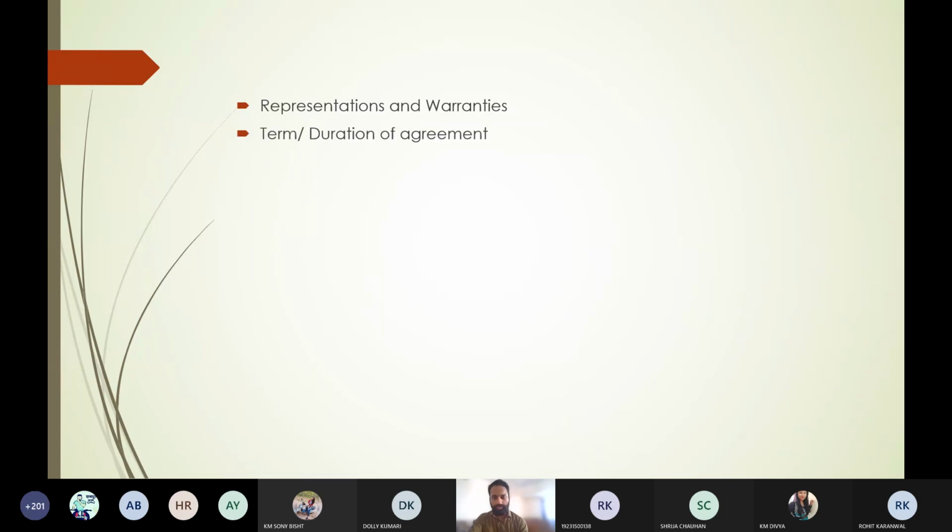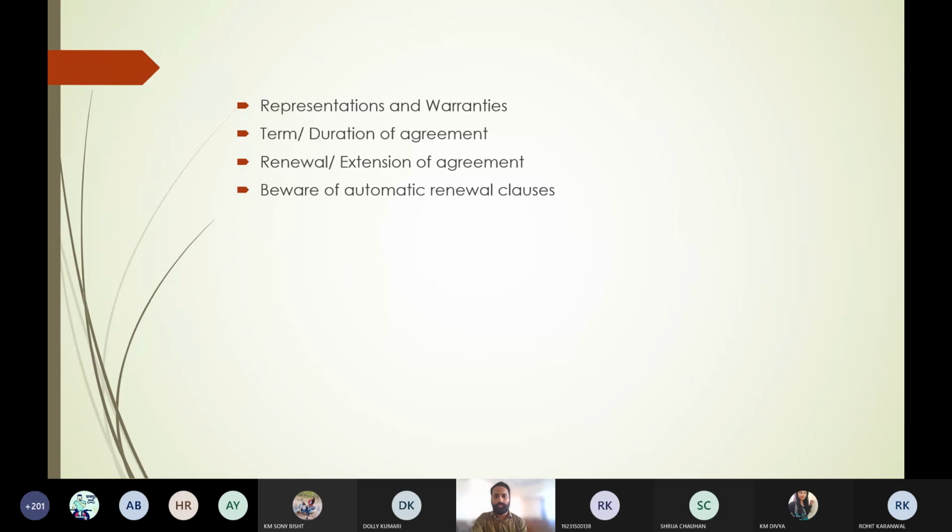Next is the terms and duration of the agreement. So you have to particularly mention what is the term and duration of the agreement. This is an agreement for 1 year or 2 years or 6 months. Okay. Renewal and extension of the agreement. Suppose there are two examples. If there is no renewal clause in the contract, then that contract shall be for an unlimited period of time until and unless it has been expressly terminated by the party.